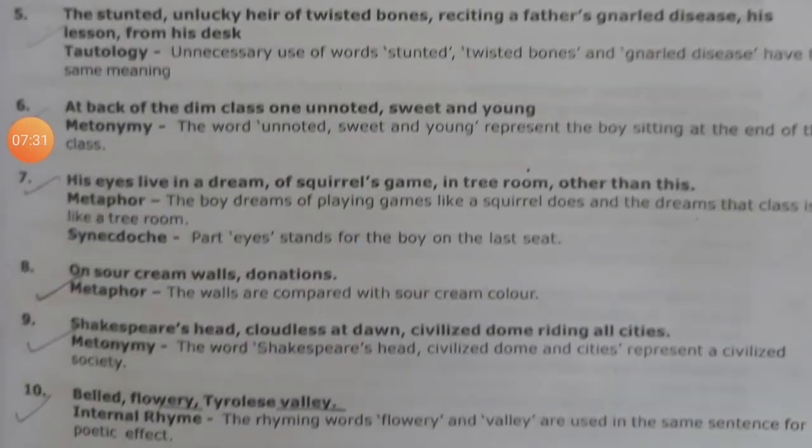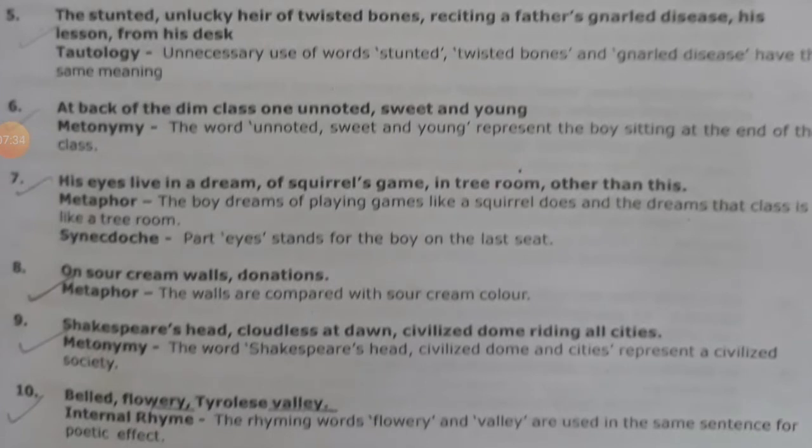The stunted, unlucky heir of twisted bones, reciting a father's gnarled disease, his lesson from his desk. Now you can see here the words stunted, then twisted bones and gnarled disease. These are words which have the same meaning. So words having the same meaning are being used when it's not required. It's an unnecessary use of words. So the figure of speech used is tautology. Tautology is a figure of speech in which unnecessary use of words is made.